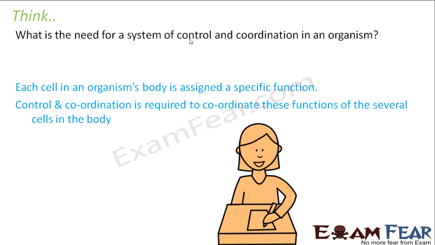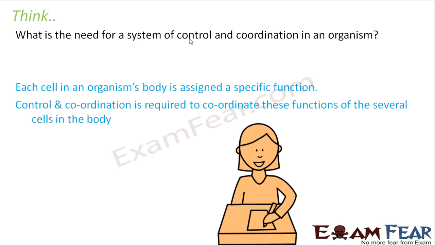right? Let us take some example. When you answer your question paper, what happens? Your eyes read the questions. Your eyes see the question actually. Then the information is sent to your brain. So the cells which make up the eye are doing their own job, and their job is to see. Similarly, the cells which form the brain, their job is to think. So once the information reaches the brain, only then the brain cells will start thinking, right? So carrying that information from the eye cells to the brain cells is necessary, right? So for that we have control and coordination.